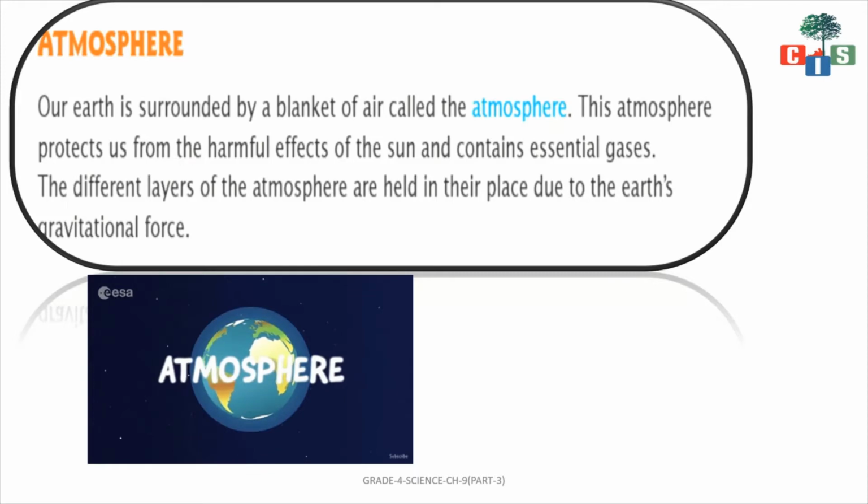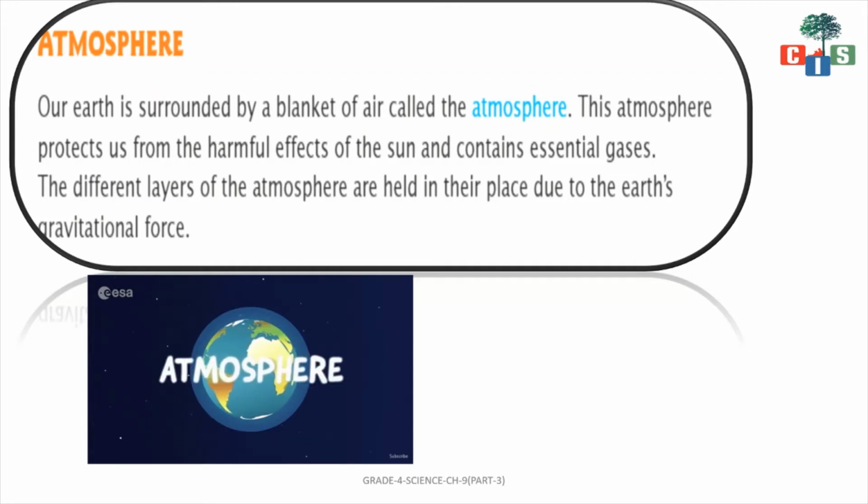That whole layer is known as atmosphere. This atmosphere protects us from the harmful effect of the sun and consists of essential gases. So the main purpose of atmosphere is to protect our earth from harmful sun rays.